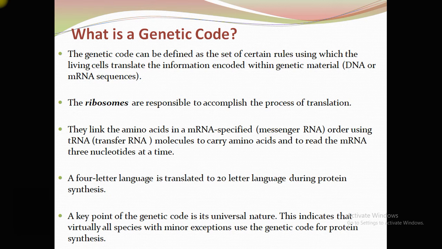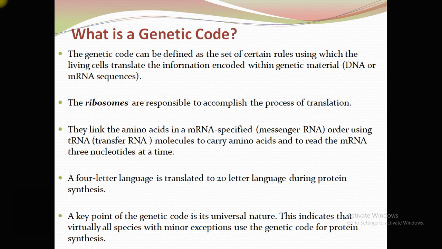The ribosomes are responsible for accomplishing the process of translation, and they link amino acids in the messenger RNA specified order, using tRNA or the anticodon present in the tRNA molecule to carry a particular amino acid and read the messenger RNA three nucleotides at a time. That means a single amino acid is added at a time, and the four-letter language is translated to a 20-letter language during protein synthesis or translation.